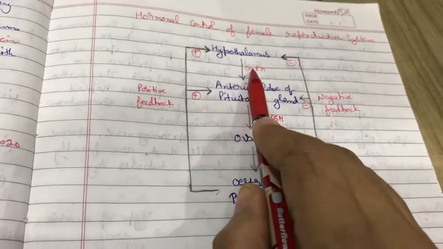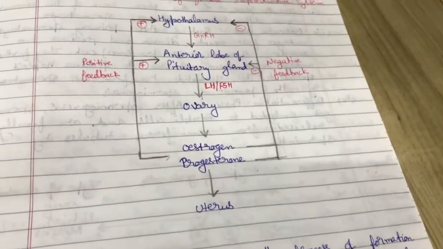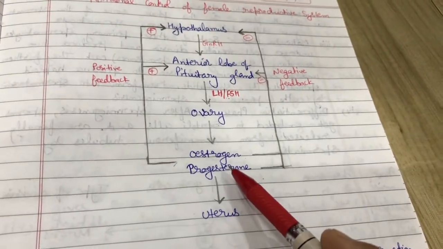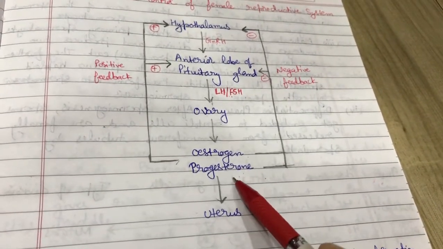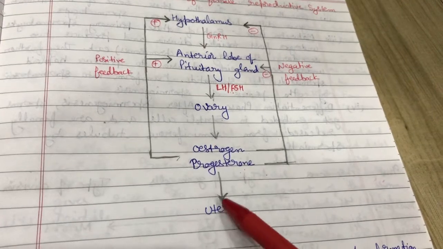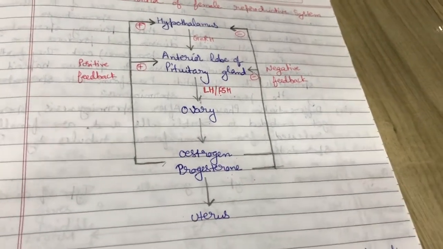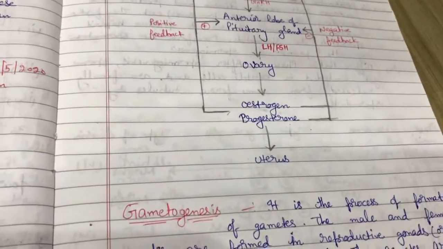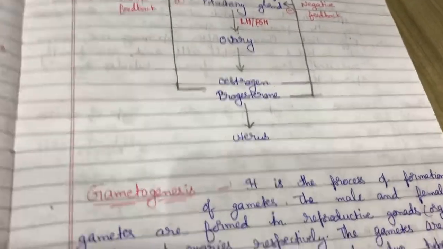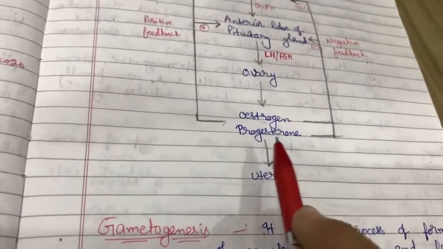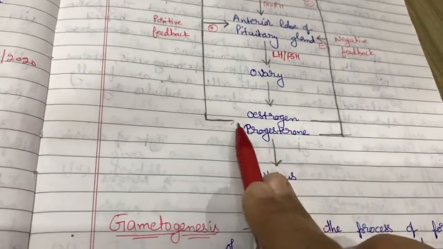Hormone secretion in females also begins at the time of puberty. The increased secretion of progesterone also prepares the uterus to receive a fertilized egg. If the egg is not fertilized, then menstruation will occur and it will decrease the level of progesterone.